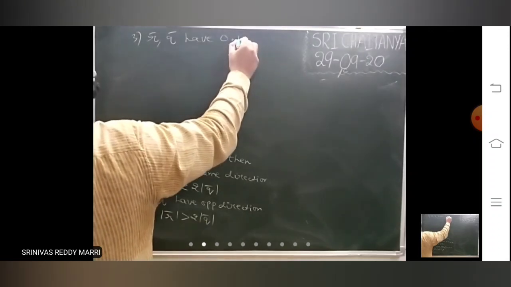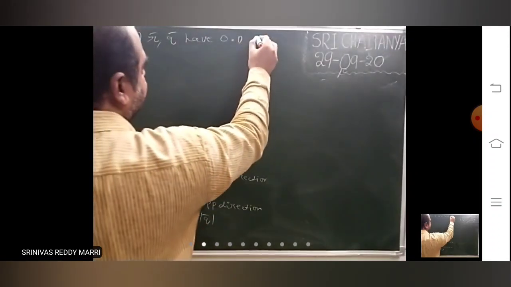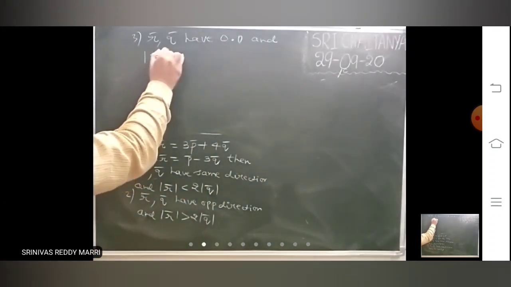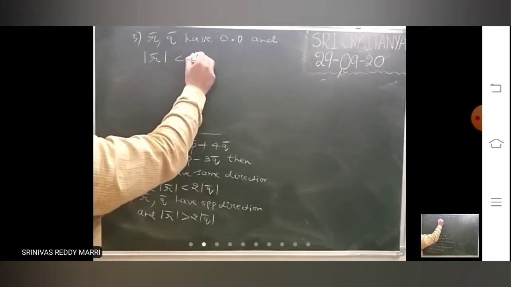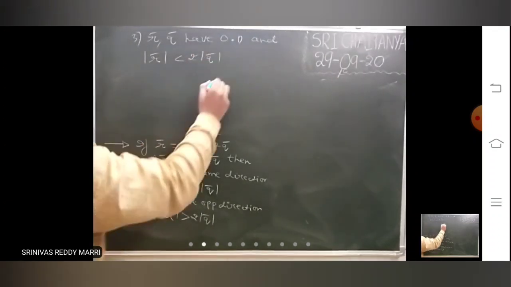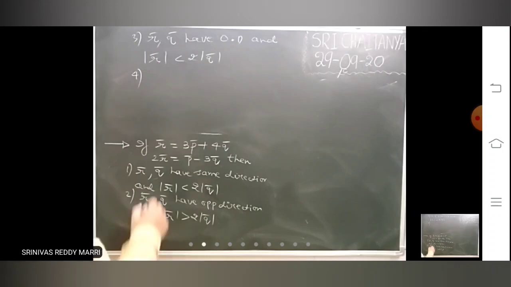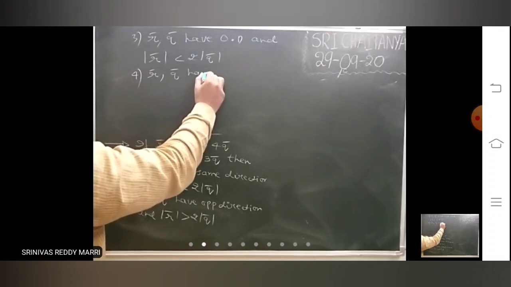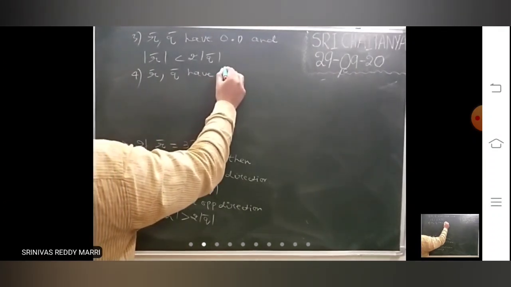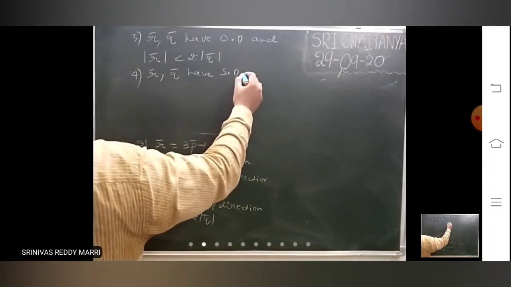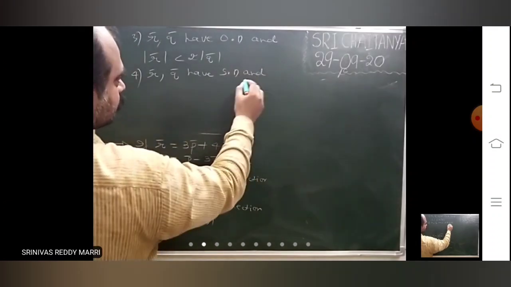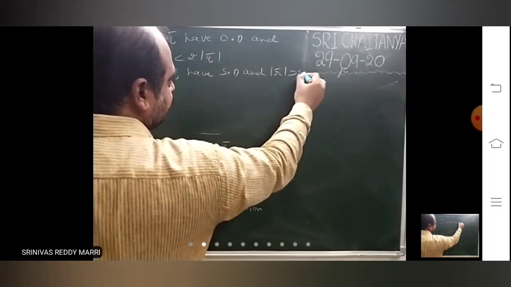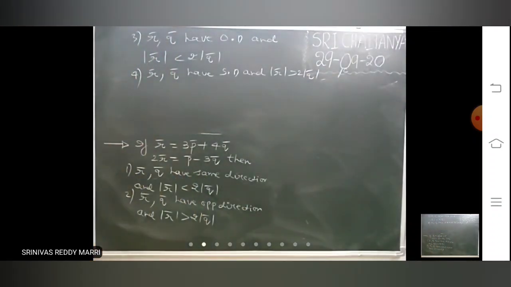Another option: have OD, which means opposite direction, and modulus r bar less than 2 modulus q bar. Another: have SD, which means same direction, modulus r bar greater than 2 modulus q bar.